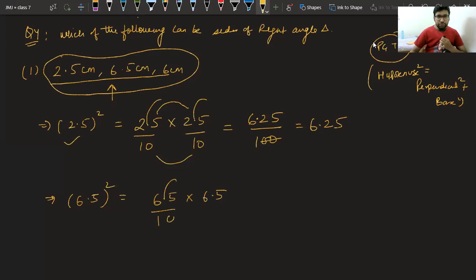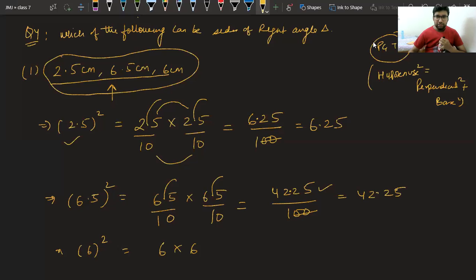What will come? Please tell me. 65 square is 4225. Thank you, Abhas. 4225 upon 100. If you cut these two zeros, the decimal will come here and we have got 42.25 as the answer. Similarly, last but not the least, 6 whole square is equal to 6 into 6, that is 36.